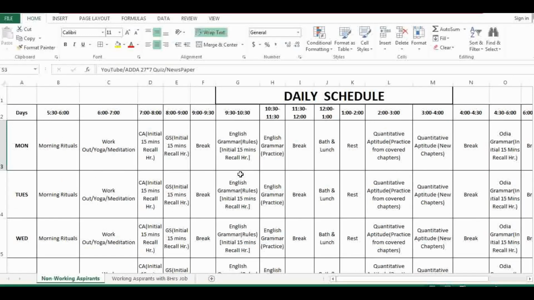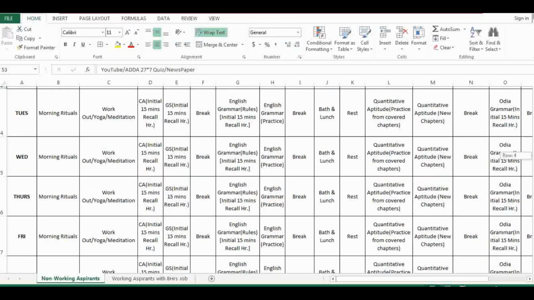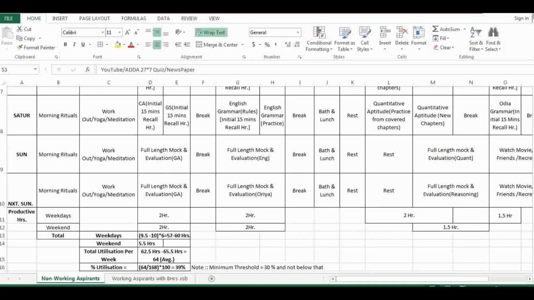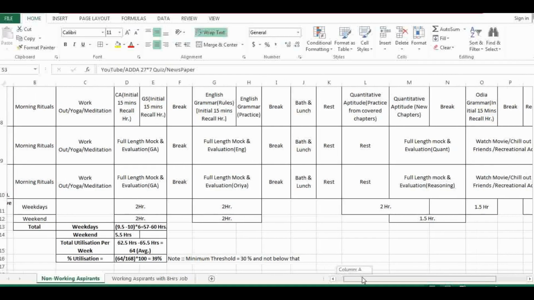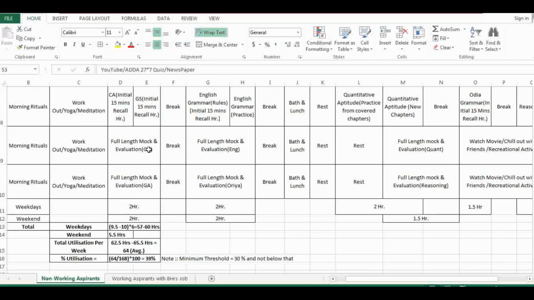It continues for 6 days, and on the seventh day, on Sunday, there is a little bit of variance, because as I said, you need performance evaluation. You need to only give mocks, and you need to evaluate yourself. So the initial 2 hours here are for giving mocks and evaluation.